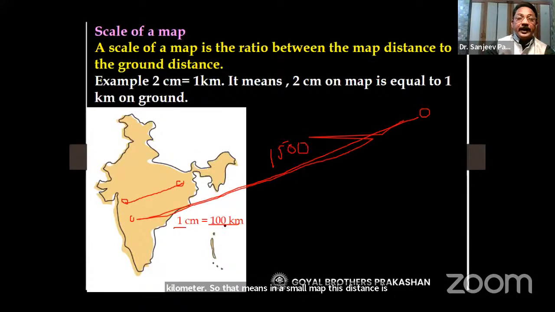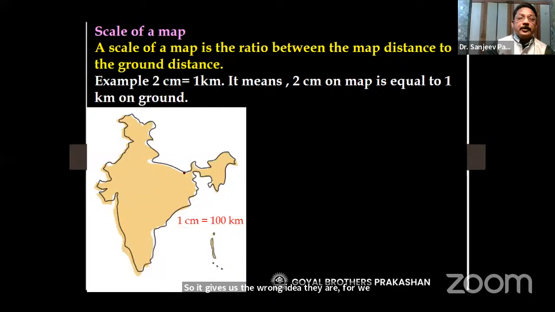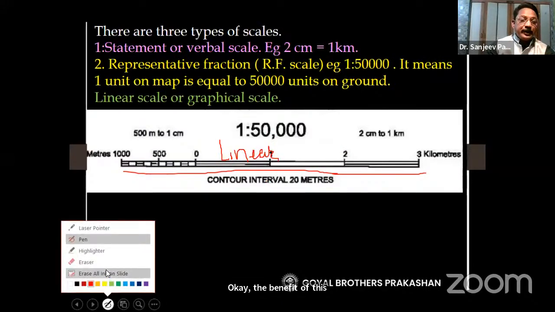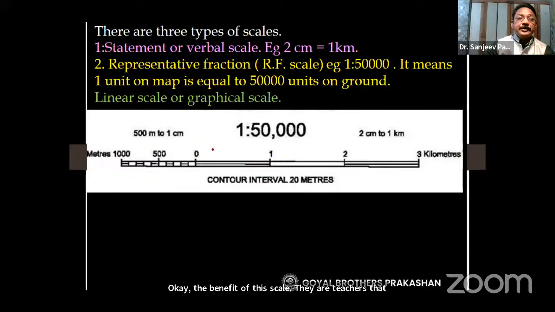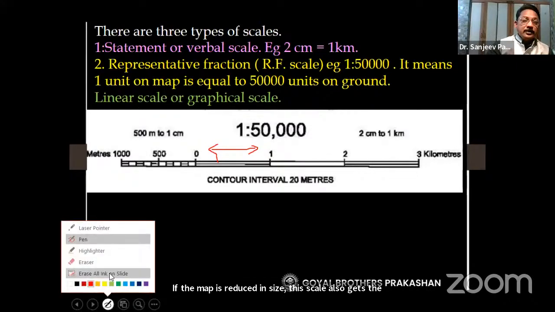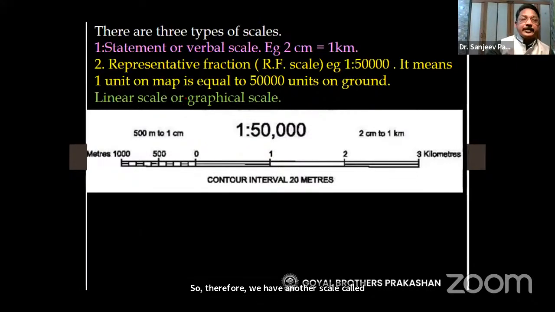So it gives us a wrong idea. Therefore, we need this another scale called as linear scale. The benefit of this scale, dear teachers, is that if the map is enlarged, this scale also gets enlarged in the same ratio. If the map is reduced in size, this scale also gets reduced in size. So therefore, we have another scale called as linear scale.